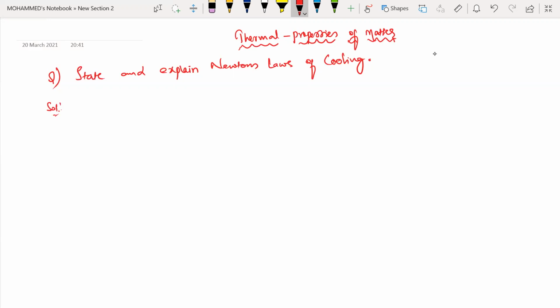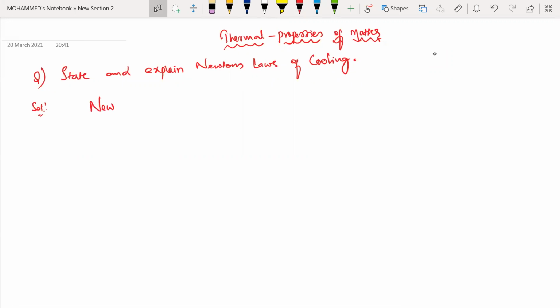Okay, so let us first define what exactly Newton's law of cooling is. Let me talk about Newton's law of cooling, then we'll do some numericals based upon the given condition. Okay, sir. Chalo, Newton's law of cooling. See this one, what do you mean by Newton's law of cooling?